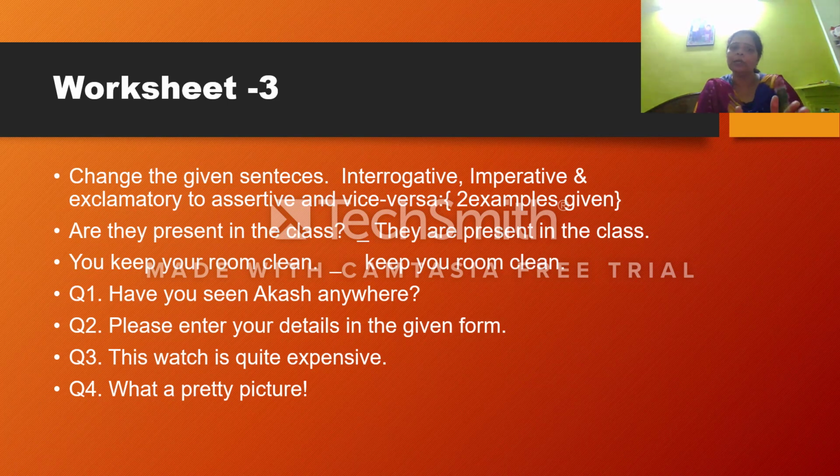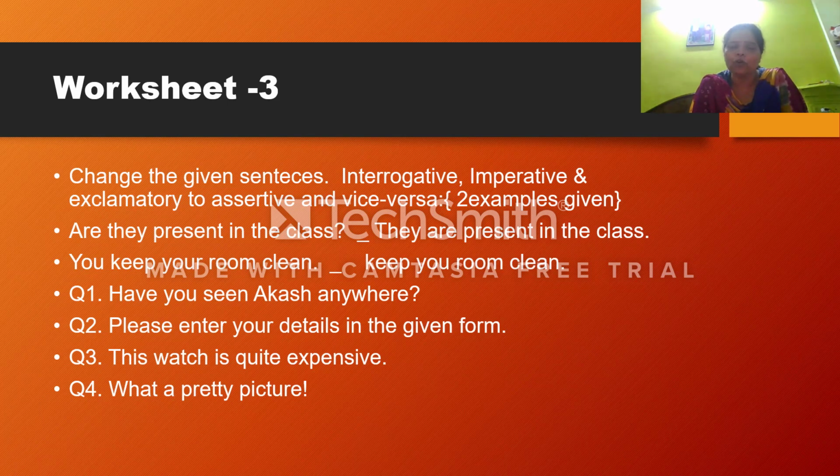अगर वो interrogative है, you have to change to assertive. अगर imperative है, again you have to change to assertive. अगर exclamatory है, you have to change to assertive. But अगर assertive है, you have to change to interrogative or exclamatory. आपको देखना है, you have to change like this. Like for example, are they present in the class? Assertive क्या होगा? They are present in the class.